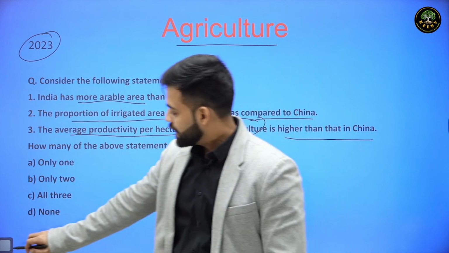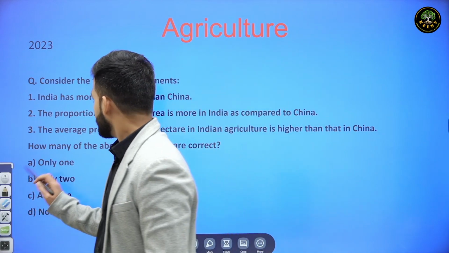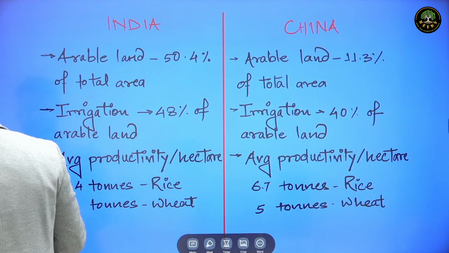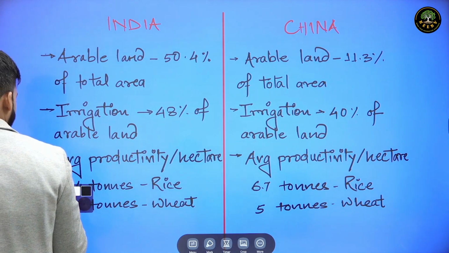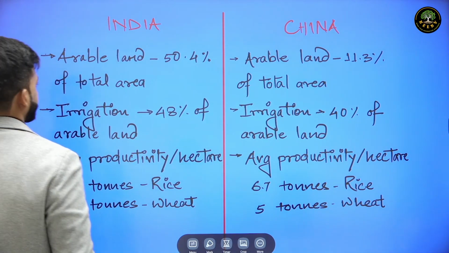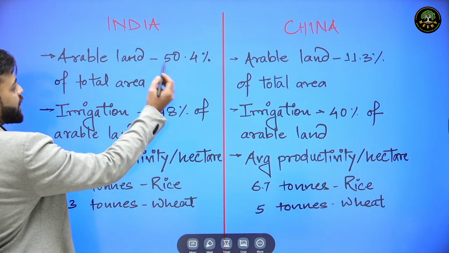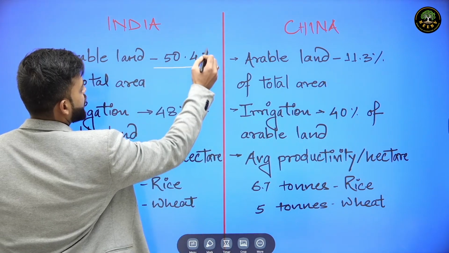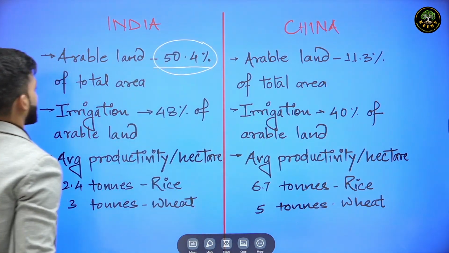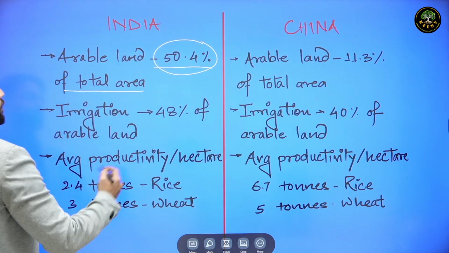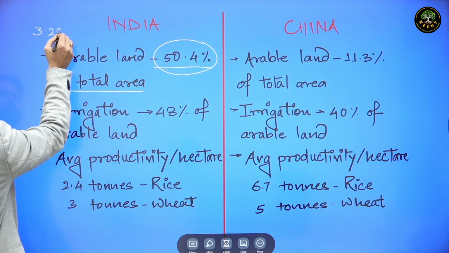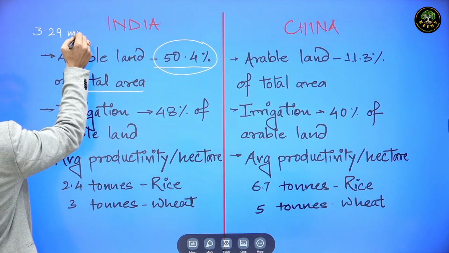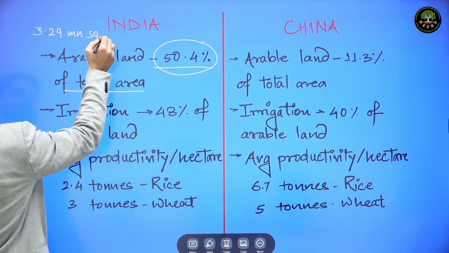Now let's see the comparison between India and China as far as area, agriculture, productivity and irrigation is concerned. Now India has 50.4% of arable land of its total area. Now the total area of India is around 3.29 million square kilometer.